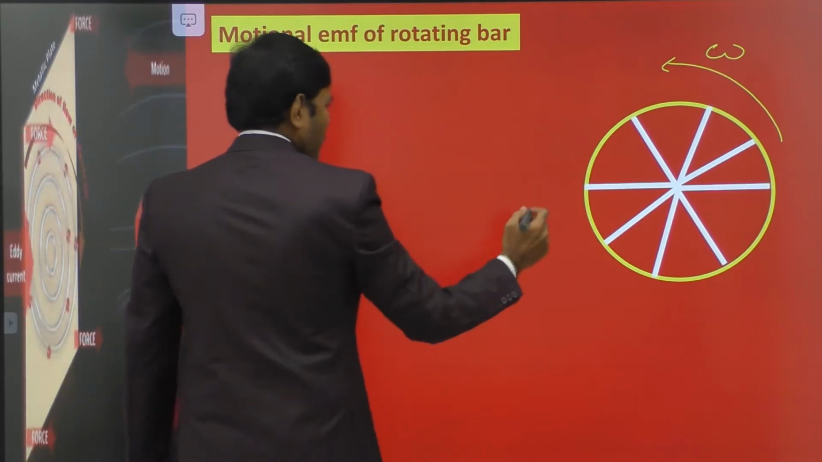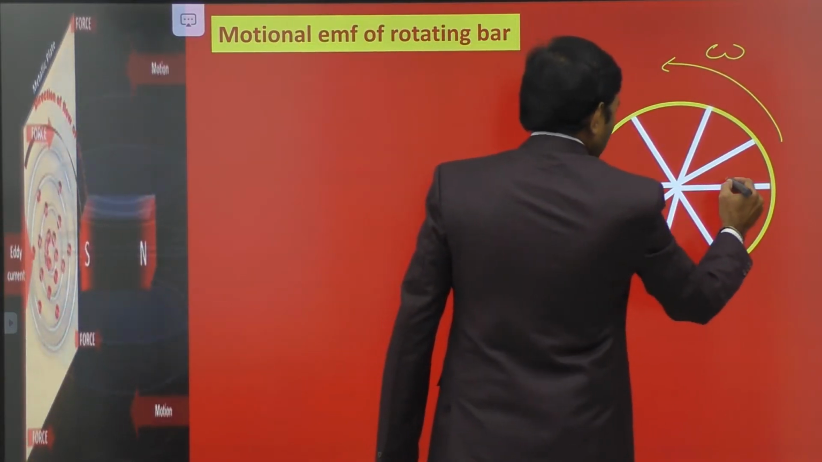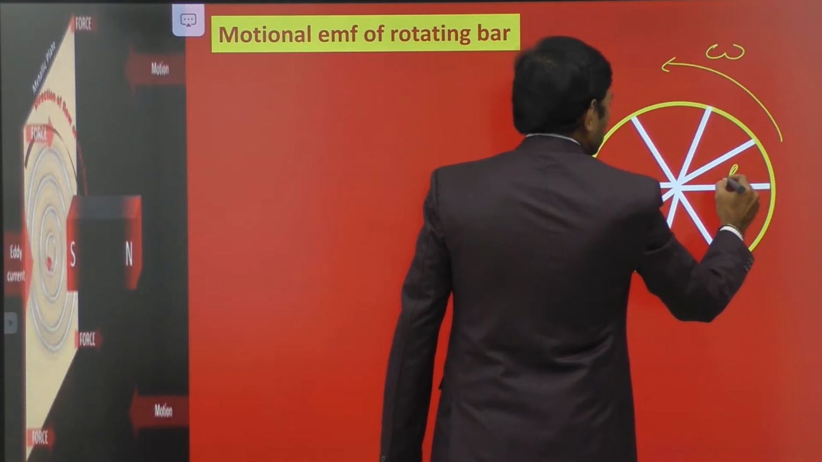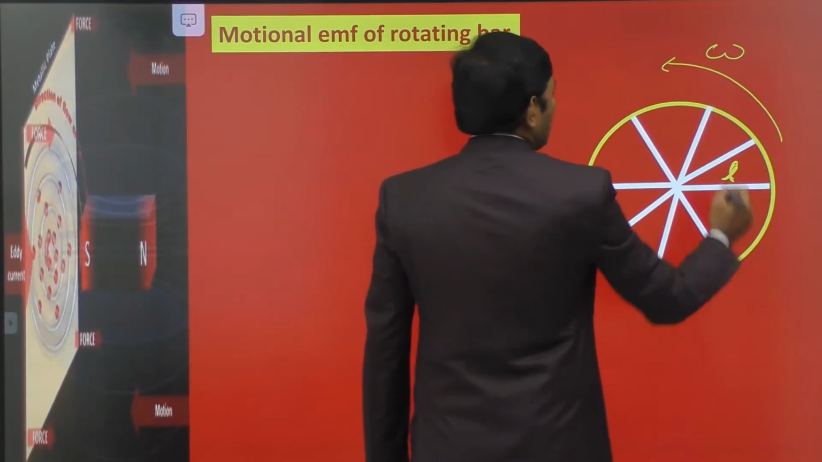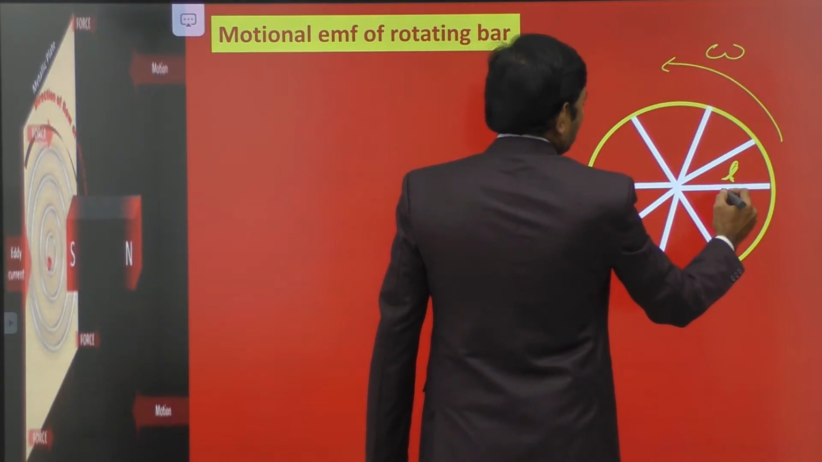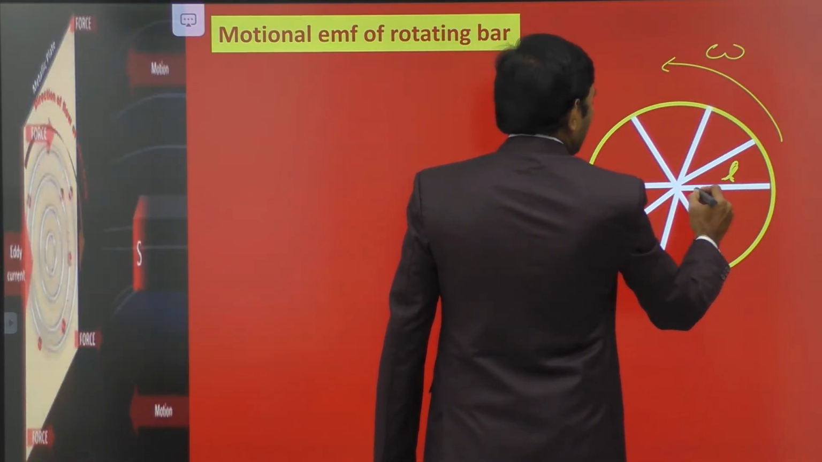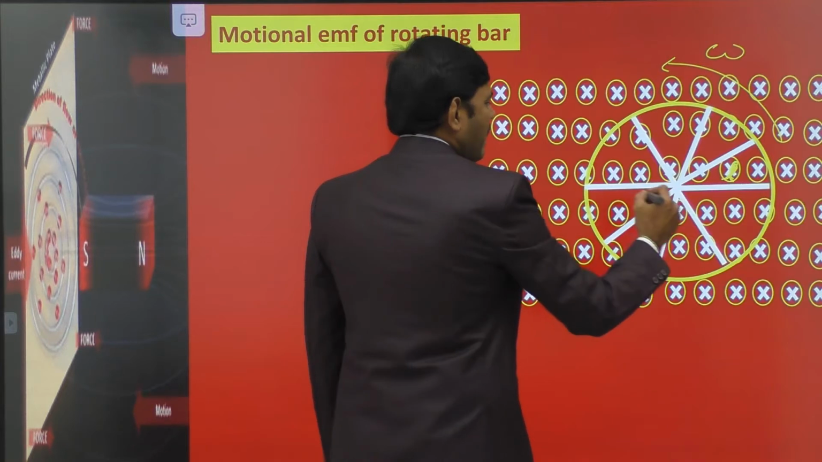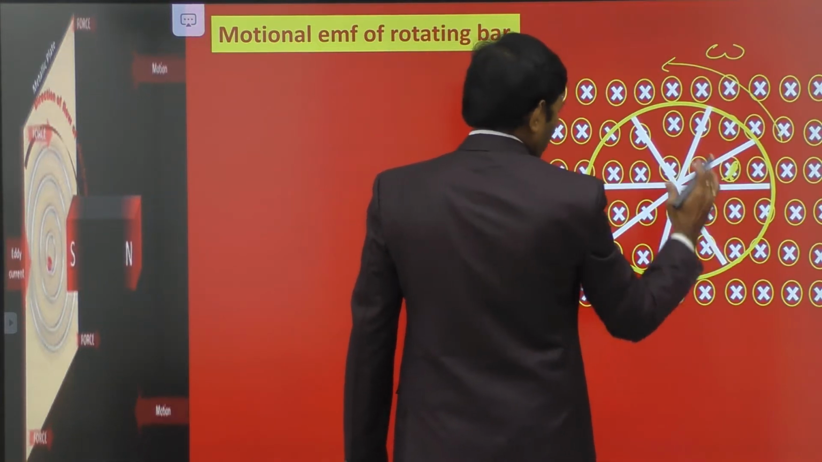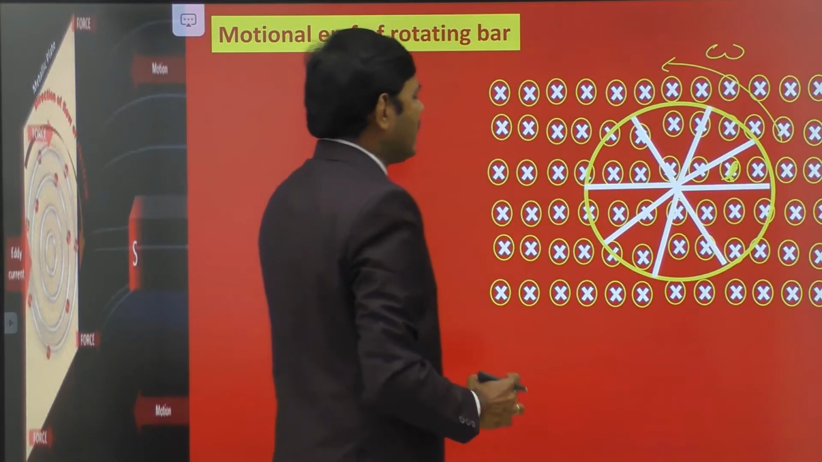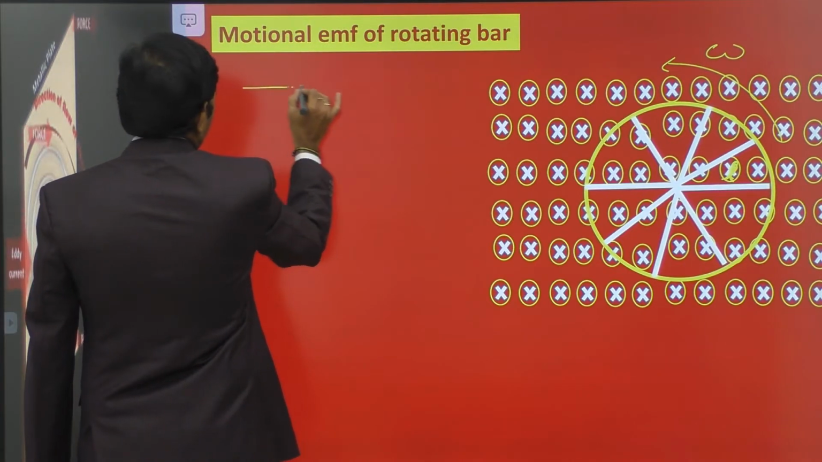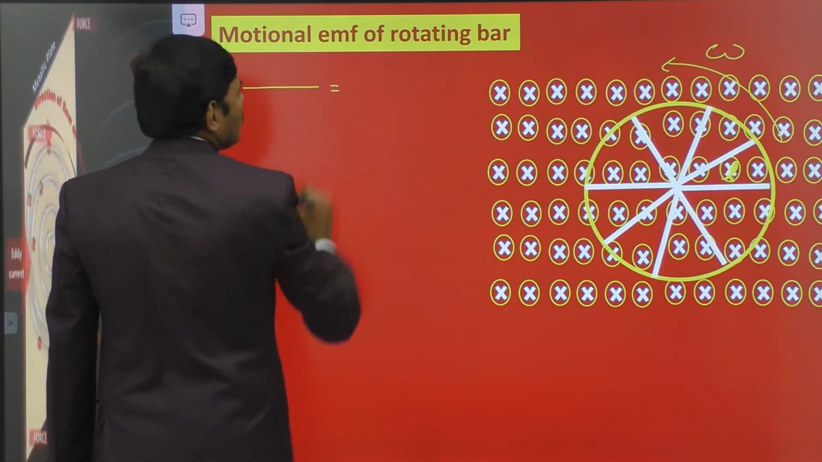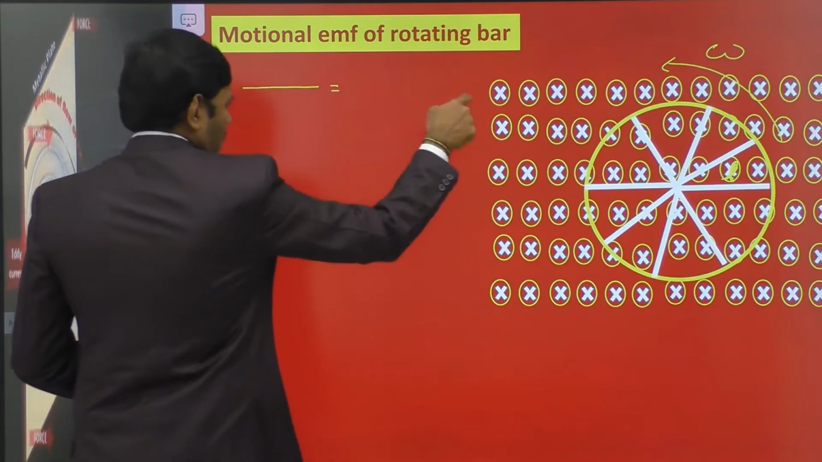Then if you consider one bar, this bar, the length of this spoke, or the length of each piece, is L, rotating with omega. B is the magnetic field, which is directed into the board. Then the EMF induced in this bar is equivalent to V bar cross B bar.